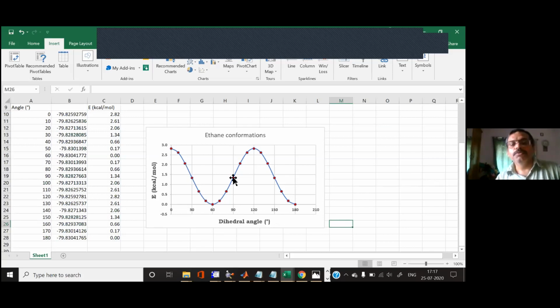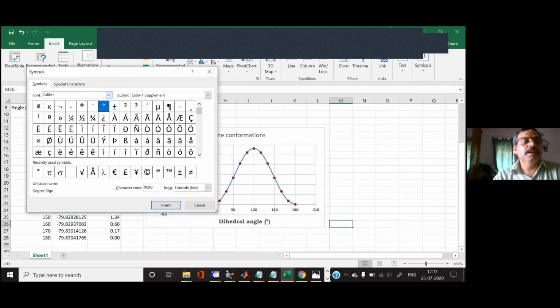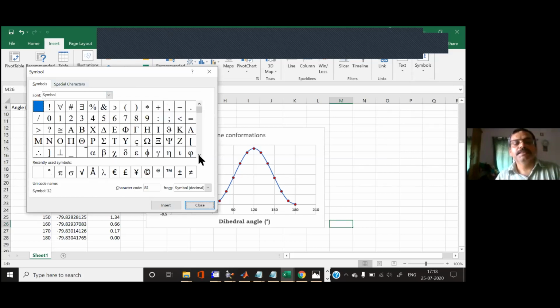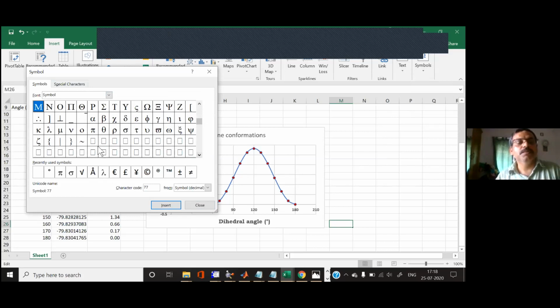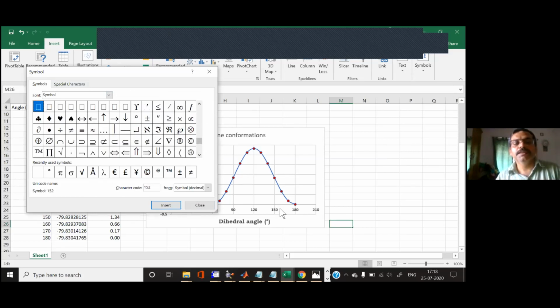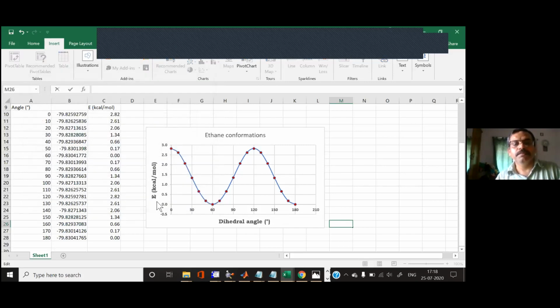To give the degree sign, you have the insert option, and then in insert you can have symbol. You can use whatever symbol you want. See here you have all types of fonts. Here you can go to the symbol font, and then if you go to the symbols, you get all types of symbols. For example, you need the degree symbol, so you can use this one and insert it. That way you can make a very nice graph by using this Excel file.